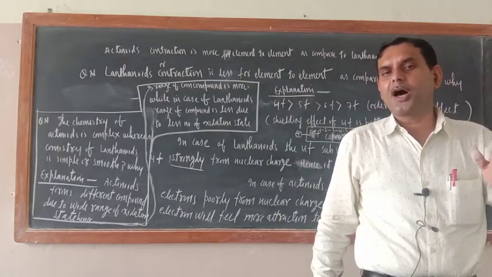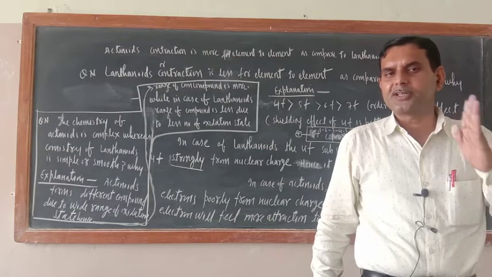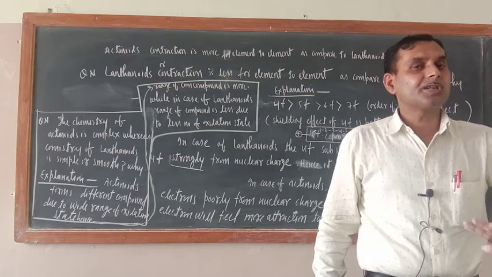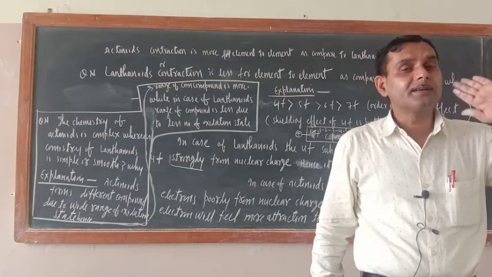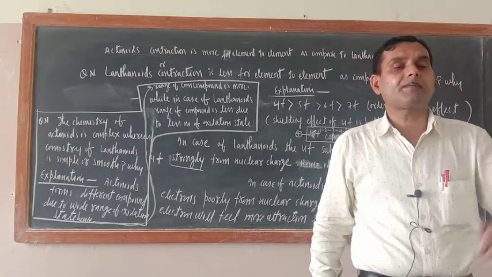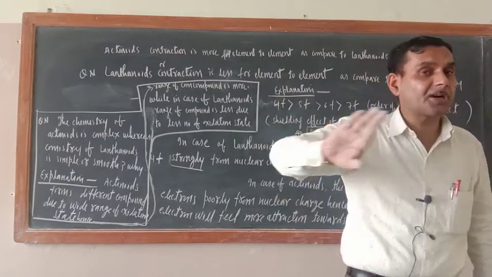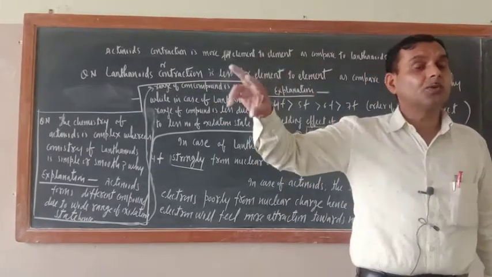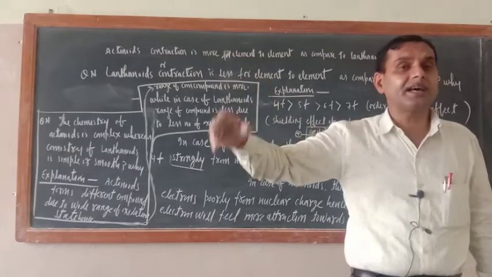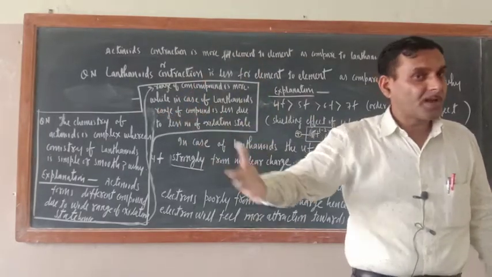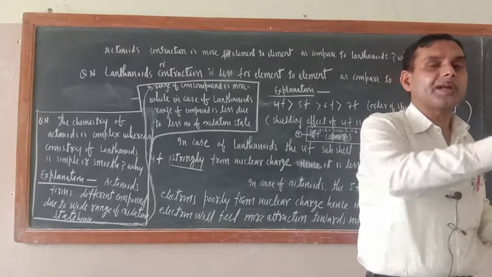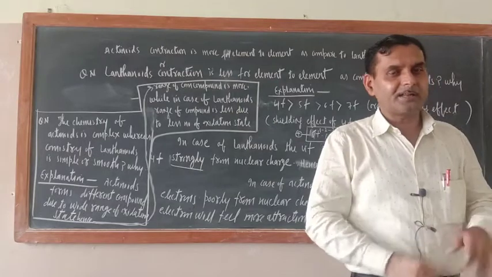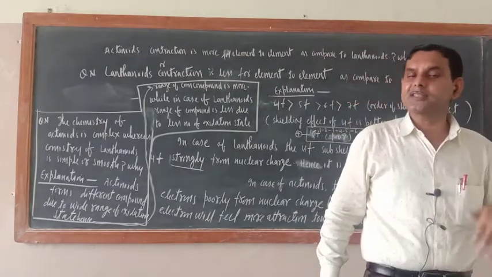Electrons. Now in case of lanthanides, their valence shell electrons are deeply penetrated toward the nucleus. So they are not affecting their chemical properties, while in case of actinides, their electrons are less penetrated toward the nucleus. They are present in the periphery. So those electrons can affect their chemical properties. Lanthanide electrons are not free to take part in the chemical reaction, but actinide electrons are outside, they are free. So that is why the chemistry of lanthanides is identical.